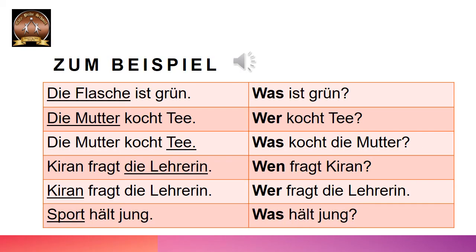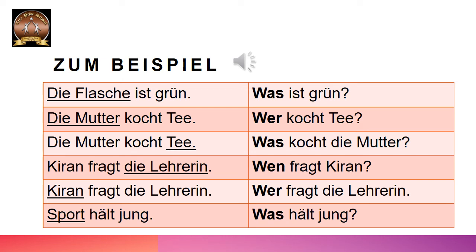So here are the examples. Zum Beispiel, for example, first one, die Flasche ist grün. So the underlined part is die Flasche. The bottle is a thing. So we do not have to think in deep. Straight away we are going to replace die Flasche with was, because was is the question for a thing. So was ist grün, that will be the question.